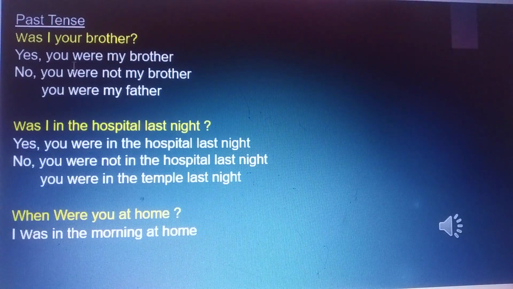Was I your brother? Yes, you were my brother. No, you were not my brother. You are my father. Was I in the hospital last night? Yes, you were in the hospital last night. No, you were not in the hospital last night. You were in the temple last night. When were you at home? I was at home in the morning.